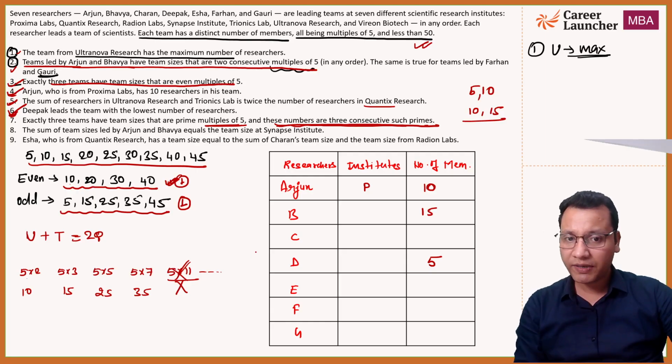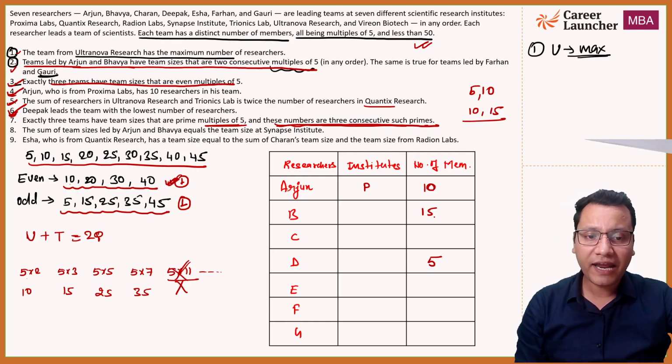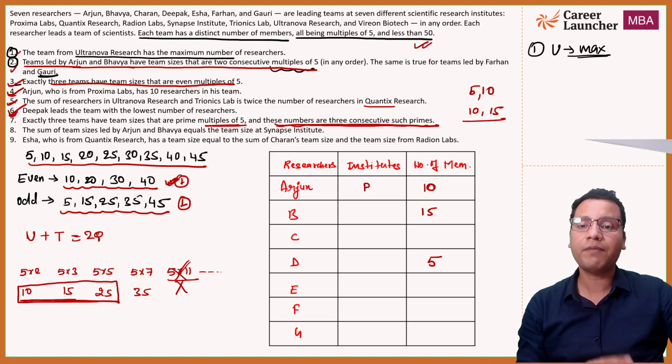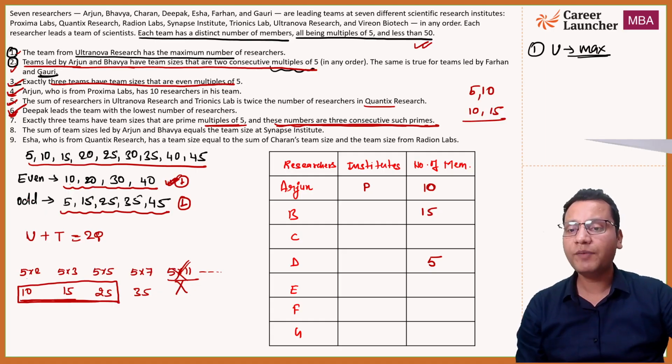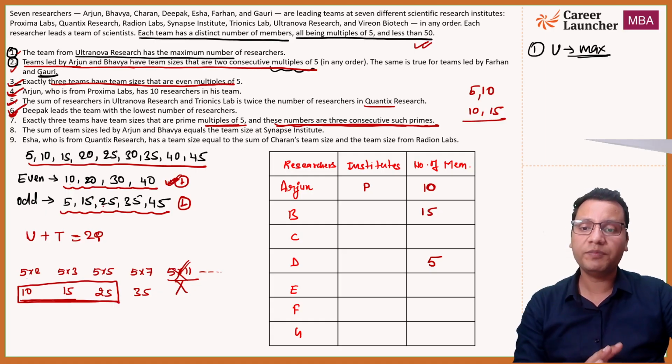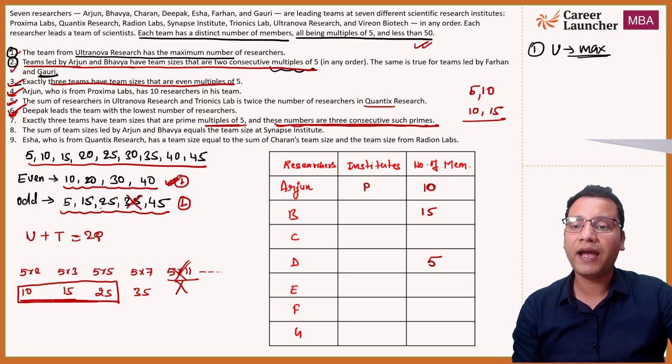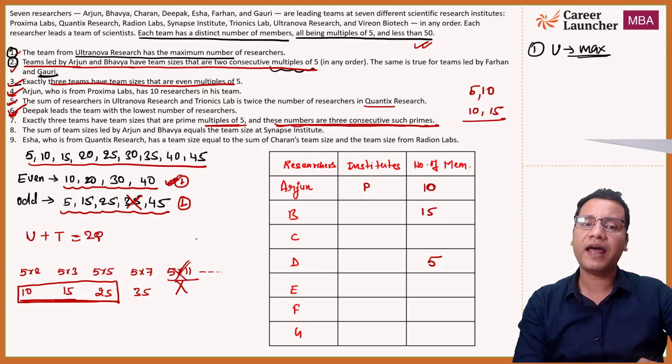Now you need to be careful since we have 10 and 15 in the table already, right? So these two numbers have to be in our table, and these three prime multiples of 5 have to be consecutive. तो ये तीनों consecutive हैं, मतलब हमारे टेबल में 10, 15 and 25 आएगा, 35 नहीं आएगा. That means, जो हमारे पास 5 possibilities थे odd multiples वाले, उसमें से 35 eliminate हो जाएगा and the rest all 4 will be in our table.